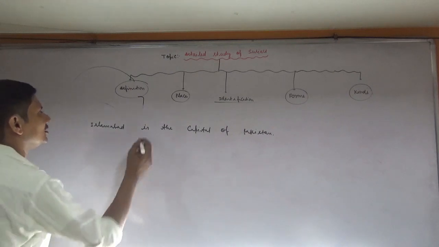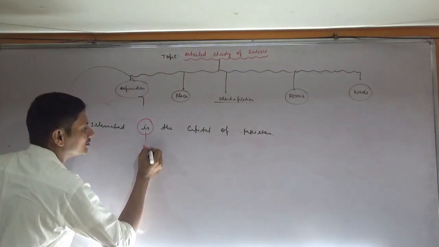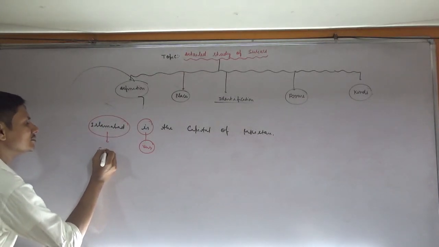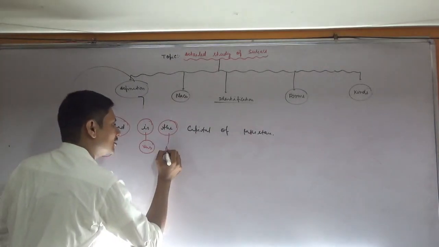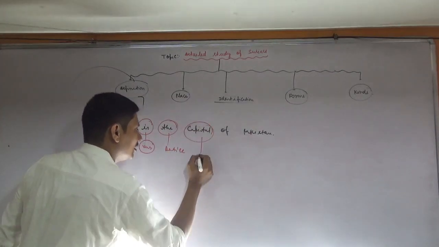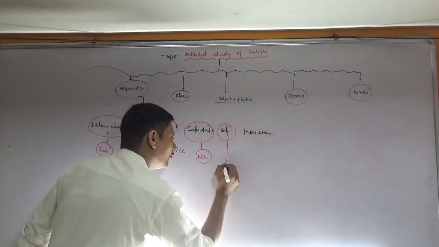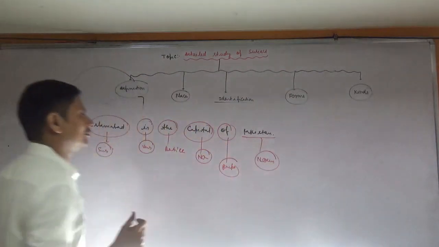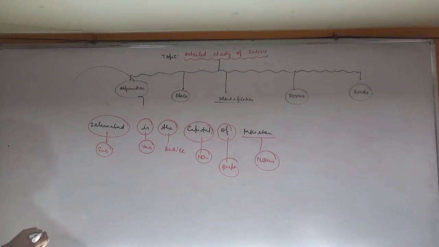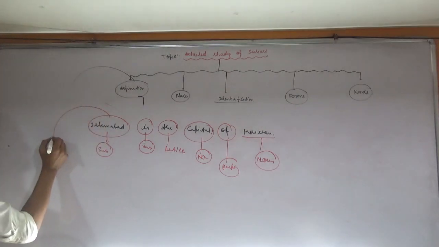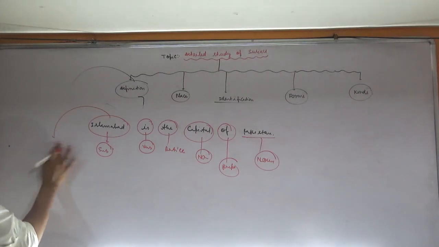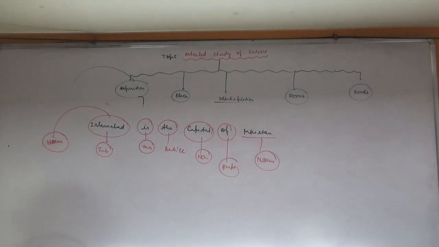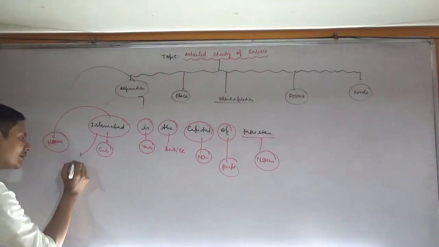Suppose that here Islamabad is used in the place of subject, the is article, capital is noun, of is preposition, Pakistan is noun. Okay, Islamabad is the capital of Pakistan. Islamabad is also noun, as it is the name of a capital. So non-person. Islamabad is what?